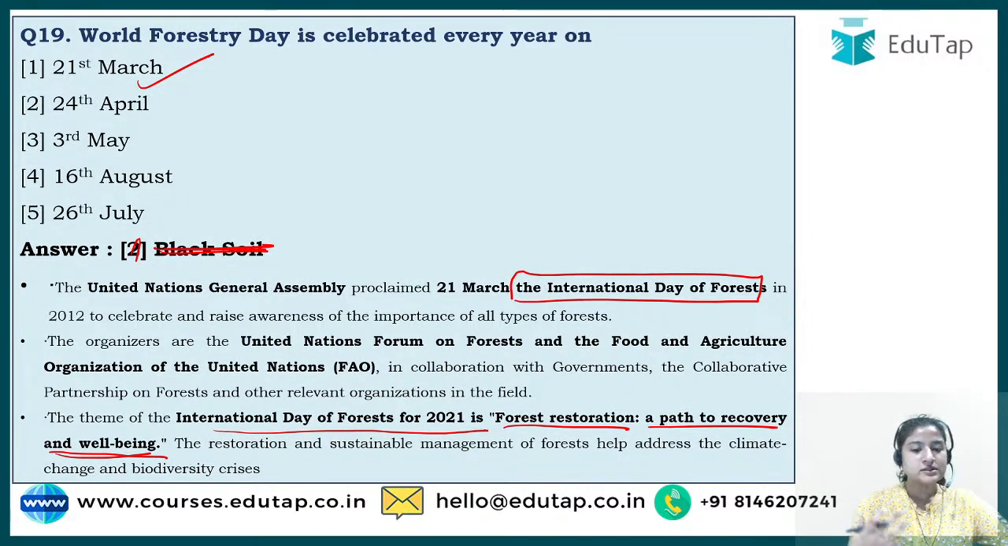Why is this particular day celebrated? To address climate change and the biodiversity crisis, because every day we hear that this species or that species has gone extinct. It is to focus on that, and also to help with climate change, because forests help us reduce the carbon dioxide level. So you have to check which day is celebrated on which date. The main concept is to introduce you to what types of questions are asked in the exam.